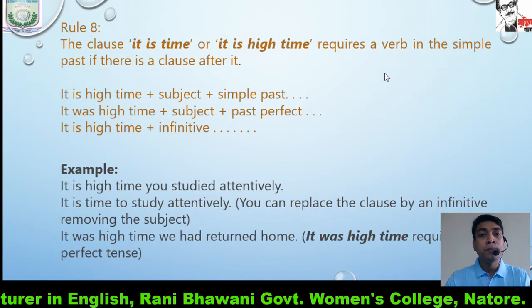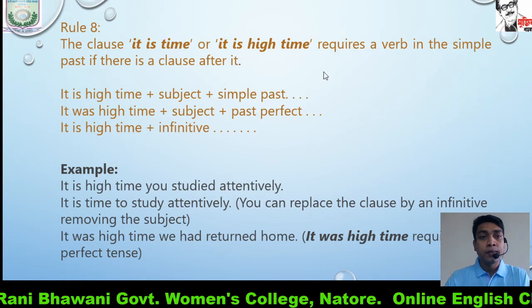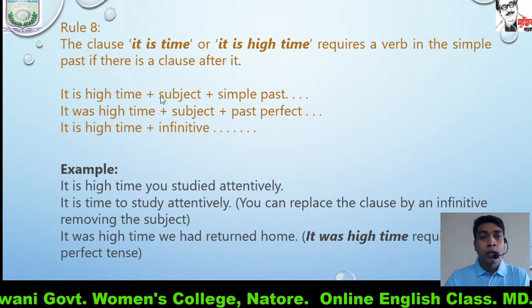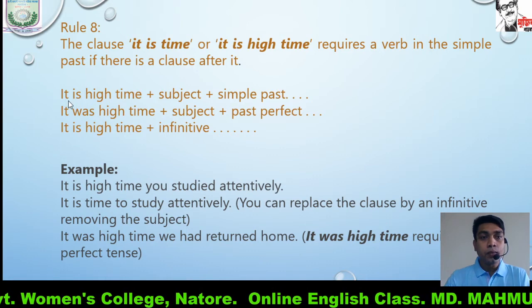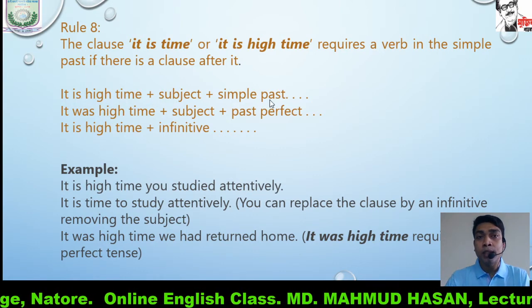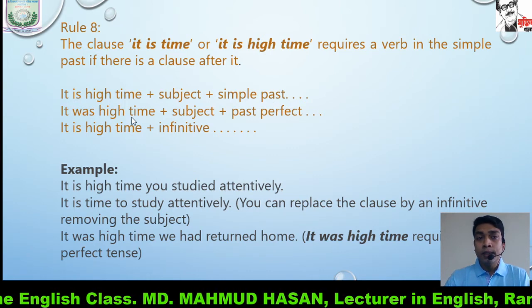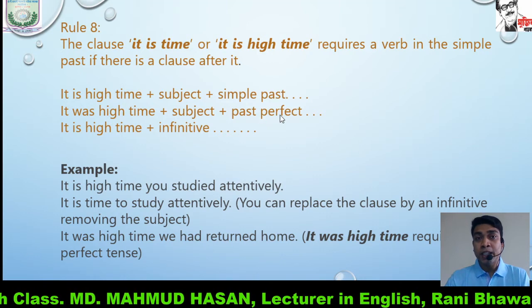Simple past means past indefinite, if there is a clause after it. Here are the structures. It is high time plus subject plus simple past. It was high time, subject plus past perfect.